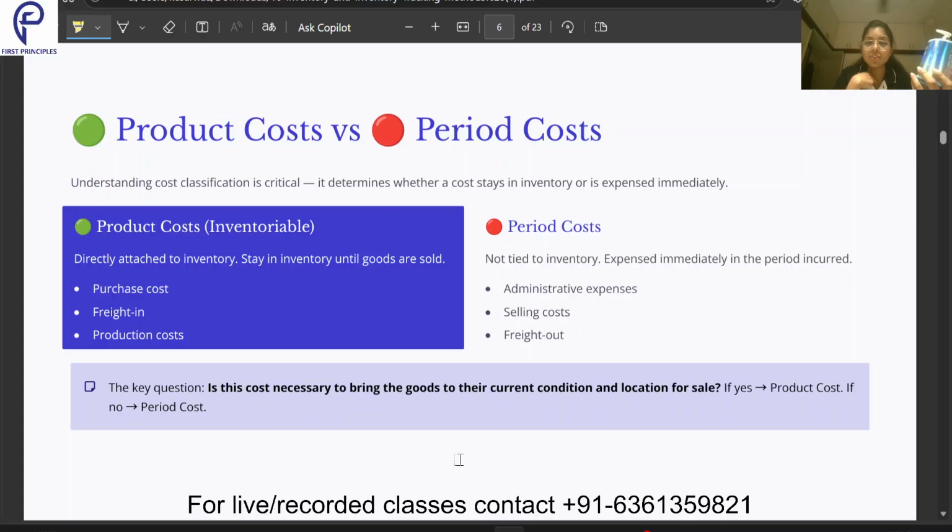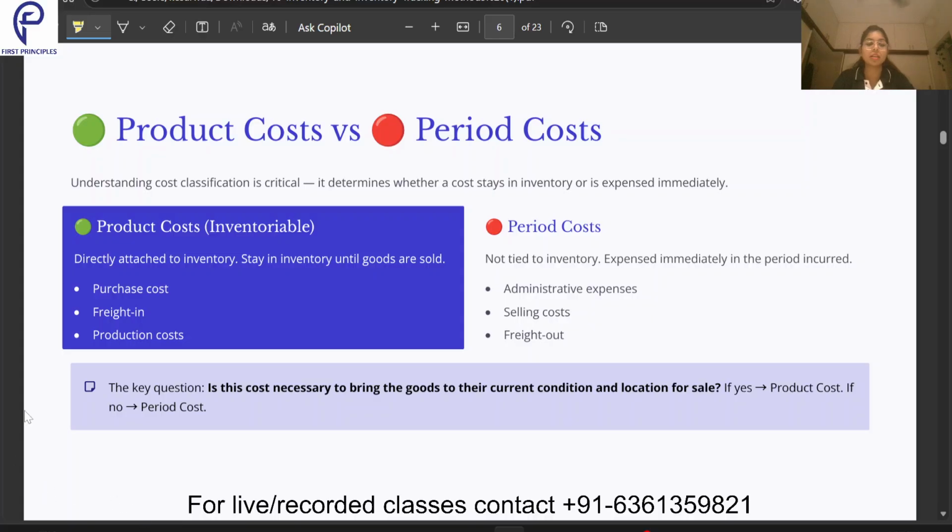Now the salary which I paid to my accounting staff, does it directly help me in making that cardboard box and in bringing this particular body lotion to my outlet? No, right? So that is termed as a period cost, and as it is said, it is attached to a period. That means the year in which that cost is incurred, it is expensed off immediately in our income statement. So that is the difference between the product cost and the period cost.